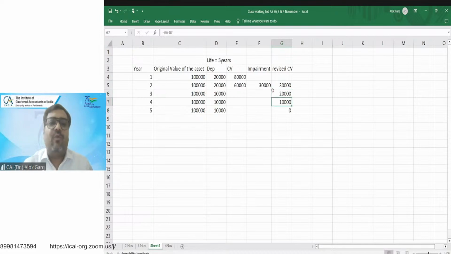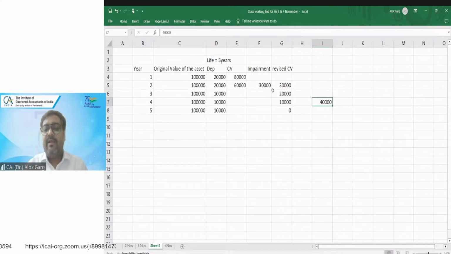Now, for example, in the year 4, the remaining value of the asset becomes 10,000. So there is a favorable indicator at the end of year 4. And the recoverable value is 40,000. Right?